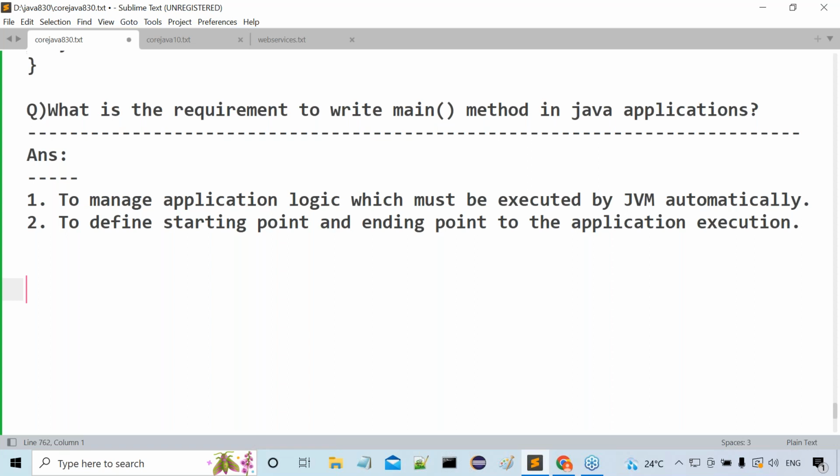Next one. Import statements and fully qualified names. Which one is suggestible in our Java applications? Import statements are always suggestible. If the situation demands, then only we have to write fully qualified names. Otherwise, normally we go for import statements only. Clear or not?